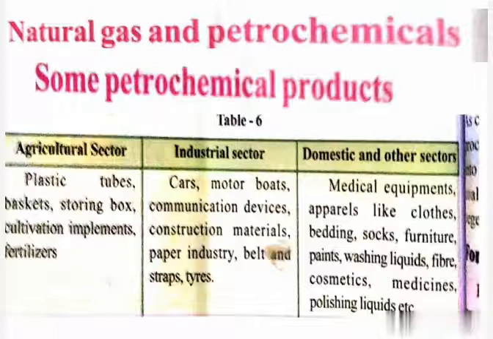In the agricultural sector, these are used as plastic tubes, baskets, storing boxes, cultivation implements, fertilizers. In the industrial sector, how are they used? They are used in cars, motor boats, communication devices, construction materials, paper industry, belts and tires, etc. In domestic and other sectors, how are they used? In medical equipment, apparel like clothes, bedding, socks, furniture, paints, washing liquids, road, fiber, cosmetics, medicines, polishing liquids, etc.